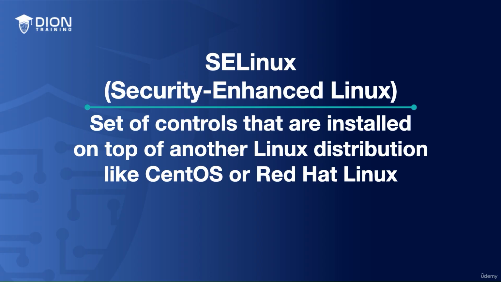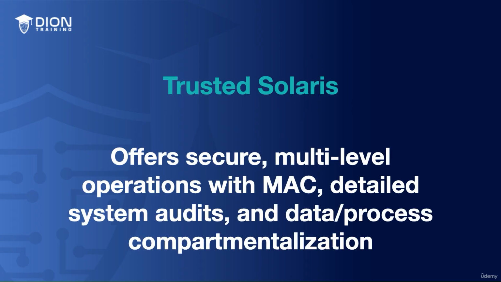SELinux uses policies to enforce security properties and can confine potentially harmful processes to limit the impact of the vulnerabilities. The Trusted Solaris operating system is yet another example of a distribution that's configured to use MAC. Trusted Solaris is designed to provide secure multi-level operations while implementing MAC, and it gives us detailed auditing of our system events as well as compartmentalization to isolate our processes and our data.